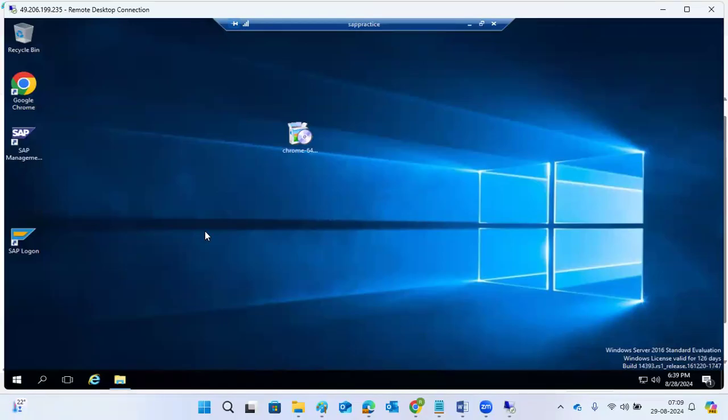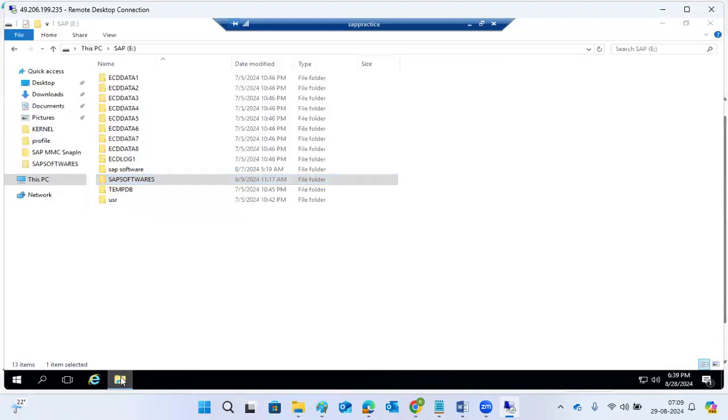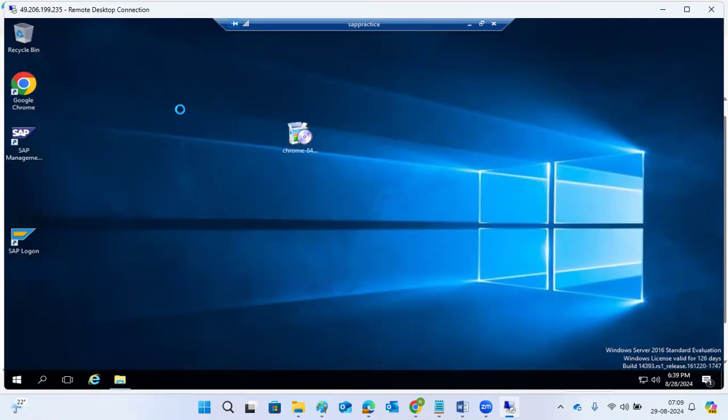You will open the server. You will log into our practice server here, right? Once you log into the practice server, I will share the IP details, user ID and passwords. You will open the server details and everything.